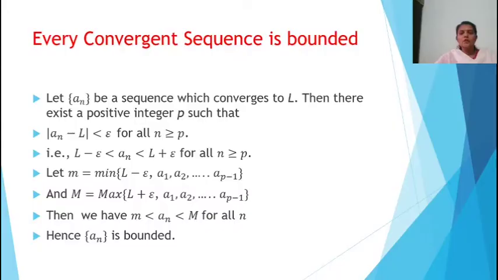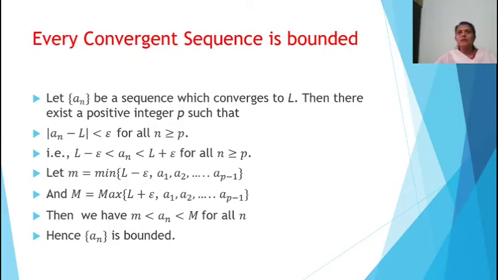Next theorem is: every convergent sequence is bounded. We studied the convergence of sequences in the last class. If the limit exists, then the sequence is convergent. Now let's look into the proof of the theorem. The theorem is: every convergent sequence is bounded.